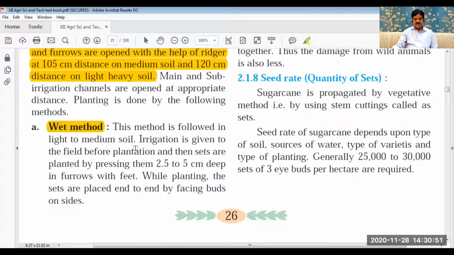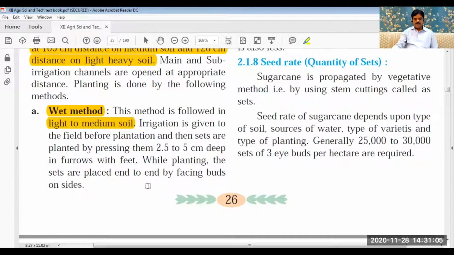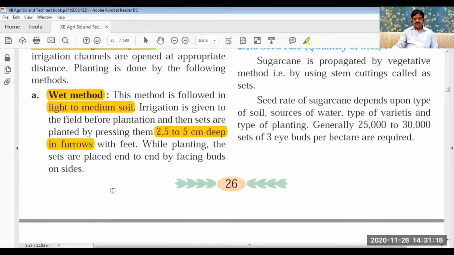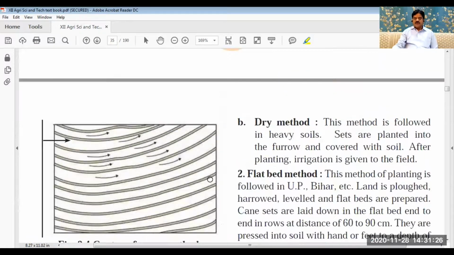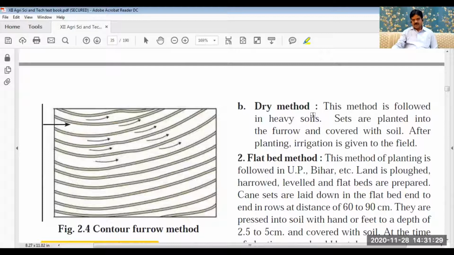One is the wet method. The name itself indicates that full water, heavy water, more irrigation is given, and this is used in light to medium kind of soil. Here in this case, 2.5 to 5 centimeter deep water is given in the furrows, so there will be a good plant stand. So this wet method requires more water. Generally, this is followed in our region, in our state.